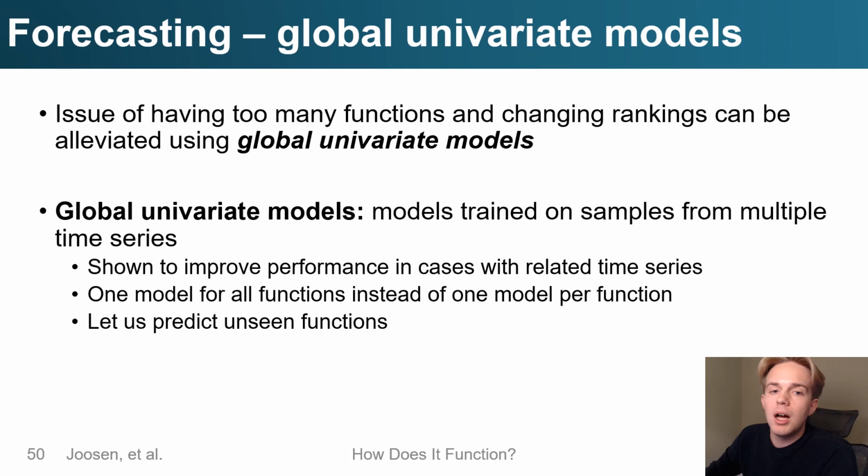So the problem of new functions and having too many functions can be alleviated using global univariate models. So we train one model on all functions using the same model weights for all functions, and this is especially suitable as we saw that top functions all exhibit similar periodicities and are correlated. And this is also useful as we can now predict unseen functions new to the platform.